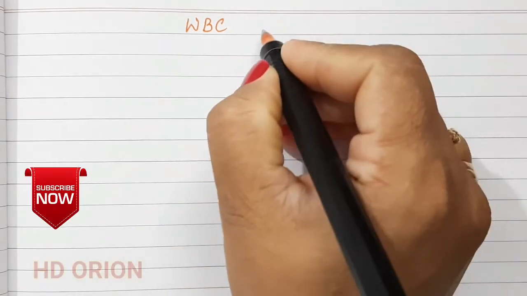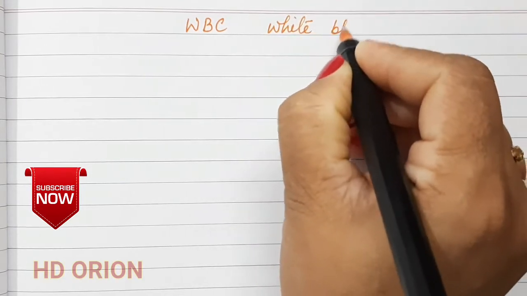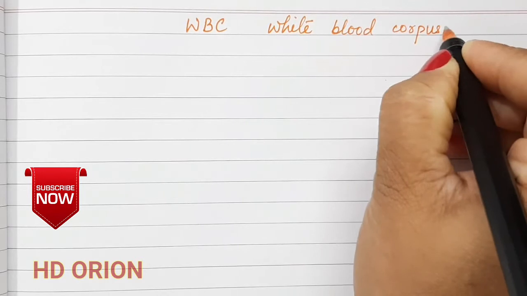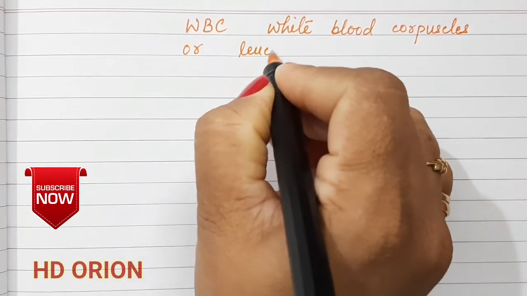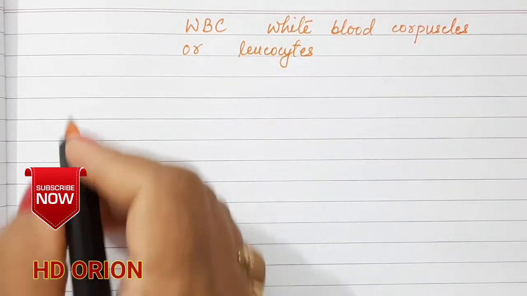Hello everyone. In this video lecture, we are going to study about the WBCs, also known as white blood corpuscles. They're also known as leukocytes. Let us see the characteristics.